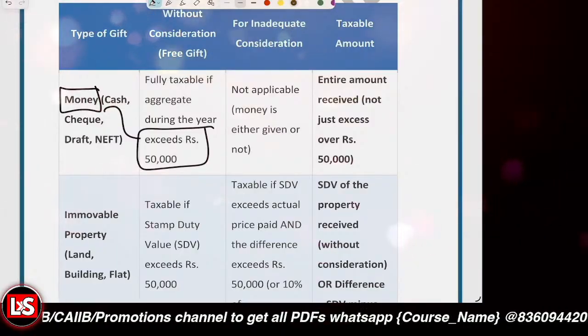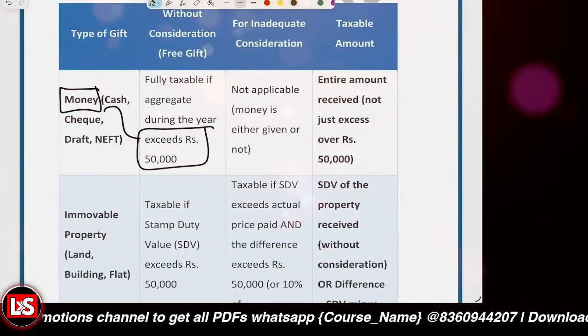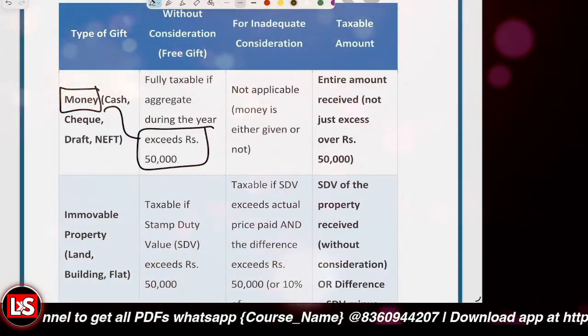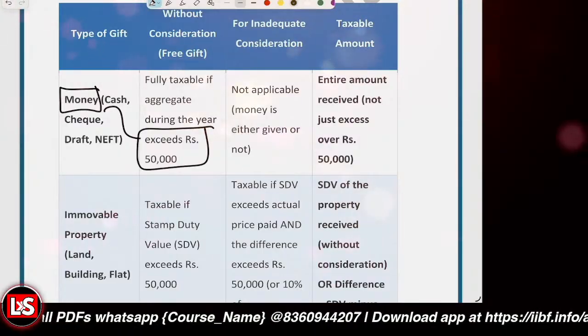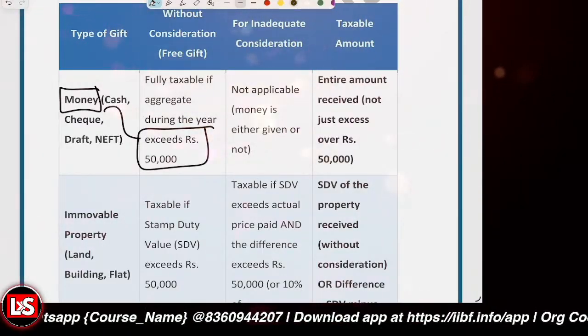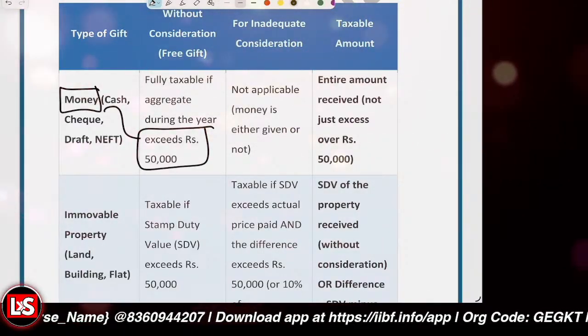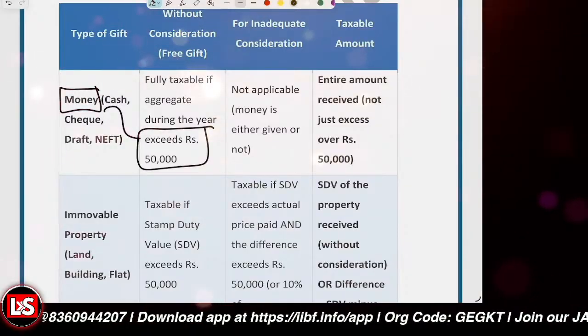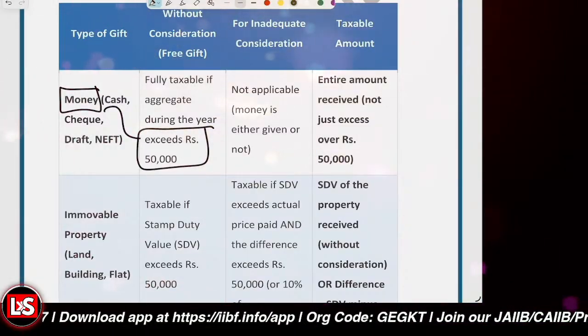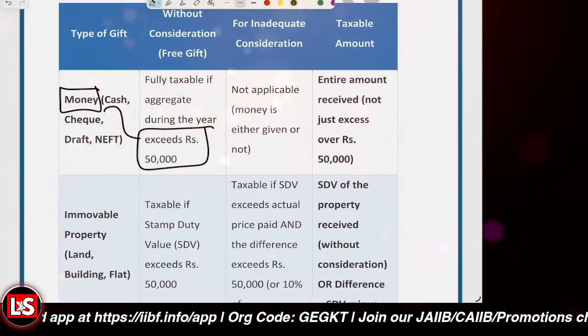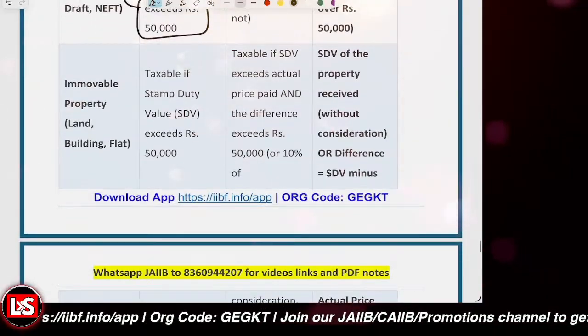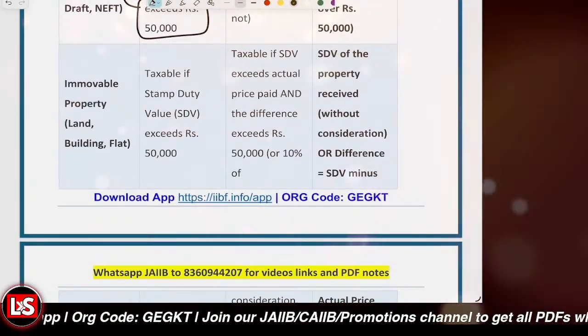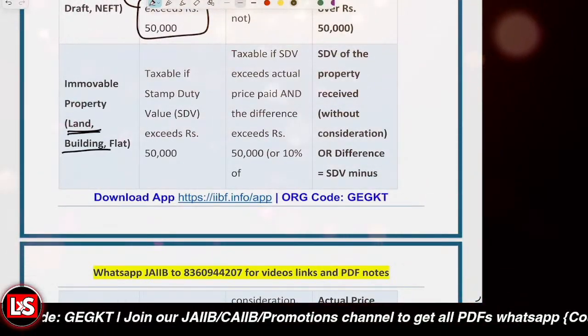But let's say you receive 30,000 rupees in January, and 25,000 rupees from friends in February. Now the total amount is 55,000. So since the total amount exceeds 50,000, you'll be taxed for the complete amount, not just the excess amount. Okay. Further, it's about if you receive immovable property as a gift, like land, property, building, flat, etc.